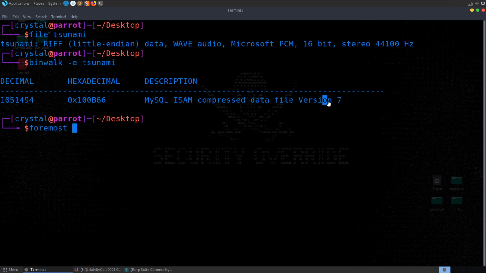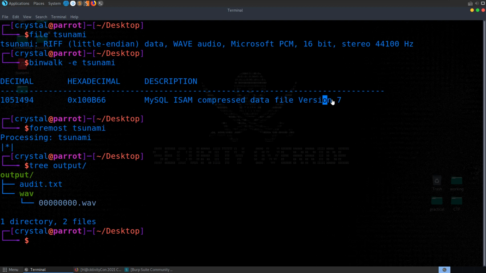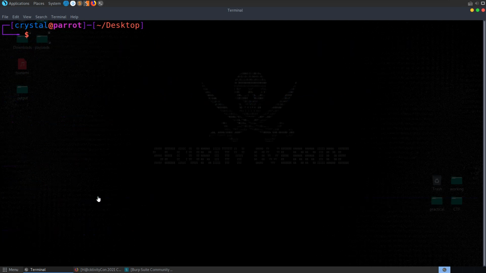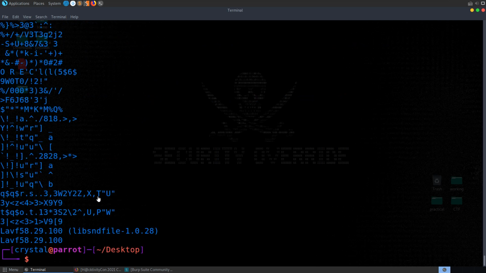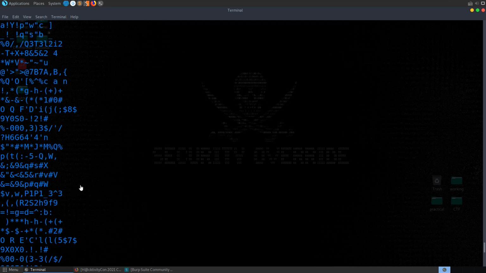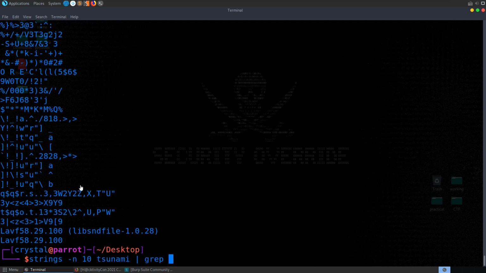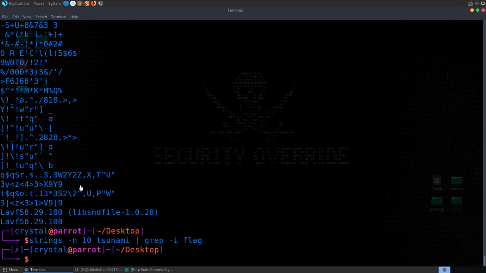We could do foremost to see if it can extract anything there, and have a look at the output. You can see it's just grabbed the wave file, so nothing interesting. We could have a look for the strings. Let's do strings -n 10 Tsunami. Got quite a few strings in here. Let's try and do that again and grep out flag. Nope.